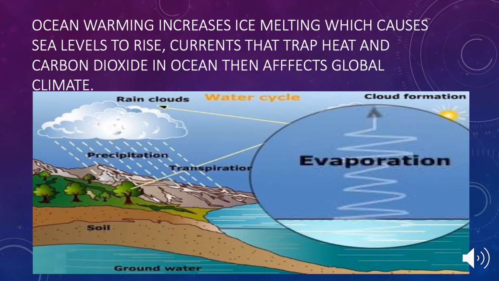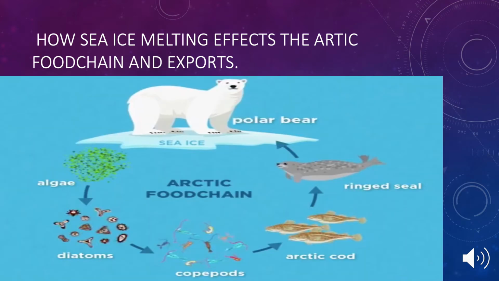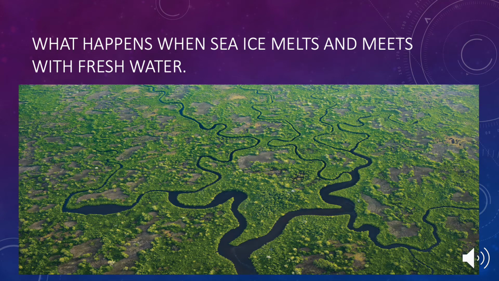Ocean warming also increases ice melting, which causes sea levels to rise and currents that trap heat and carbon dioxide in the ocean, and that affects the global climate. Sea ice melting affects the Arctic food chain and its exports. This is what happens when sea ice melts and meets with fresh water.